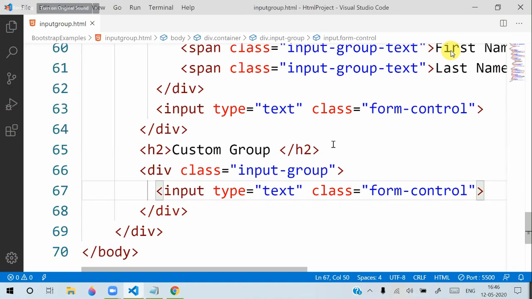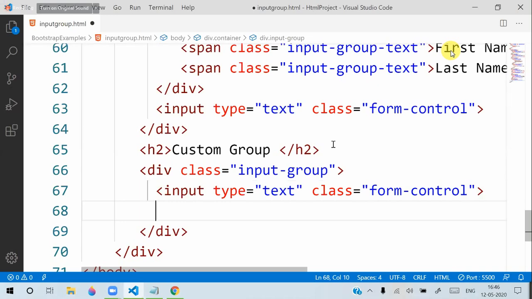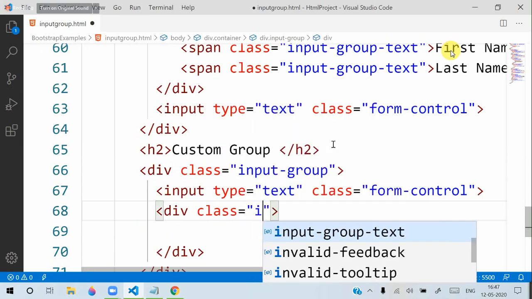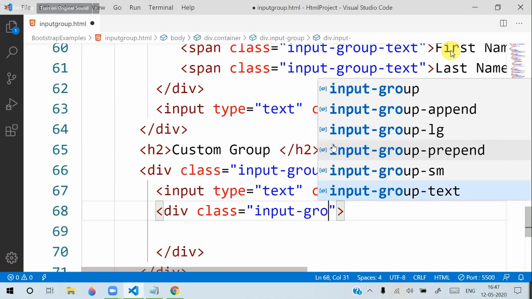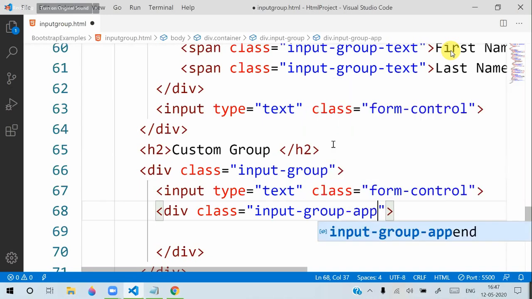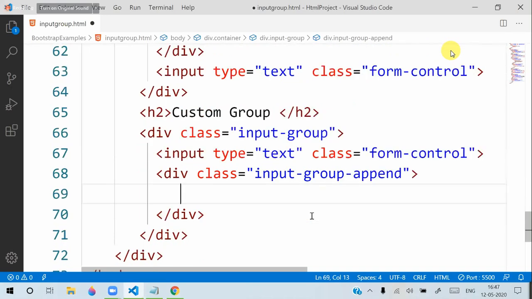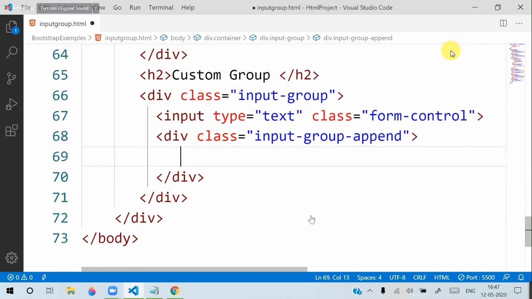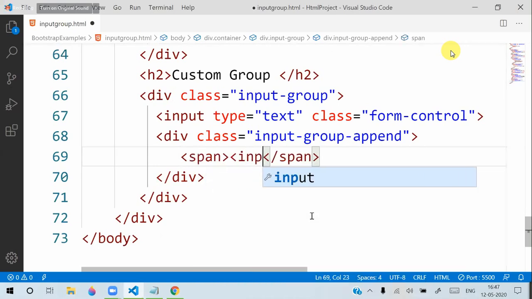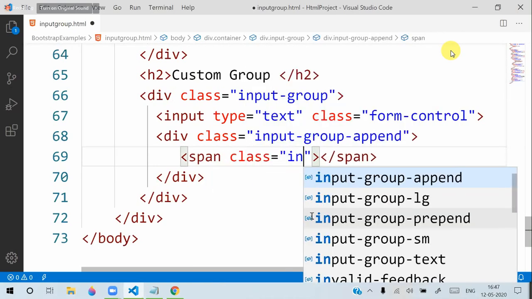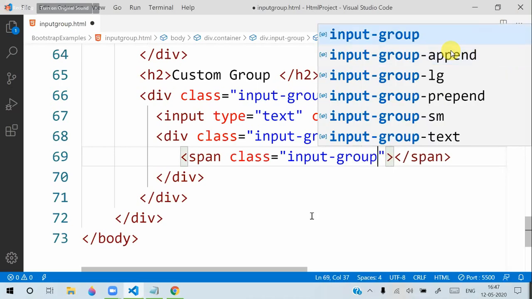And here we are adding some option like a span, or we will just put a div. Here we will use input group append, because we are keeping it after the text box. And here we will put a span with the class input group text. We are defining input group text.